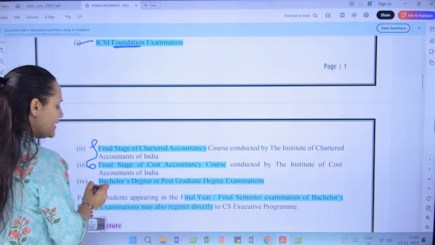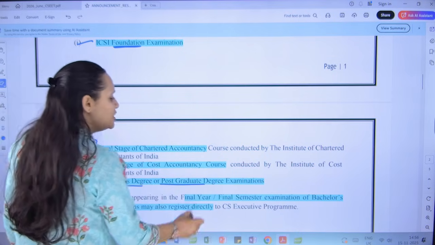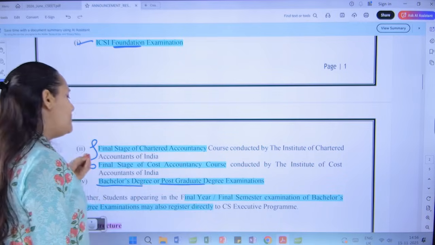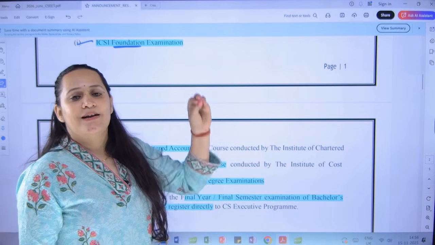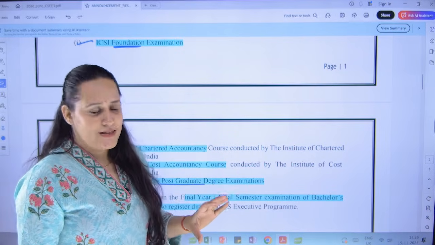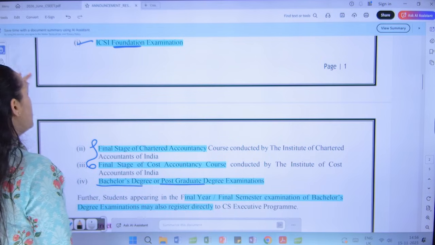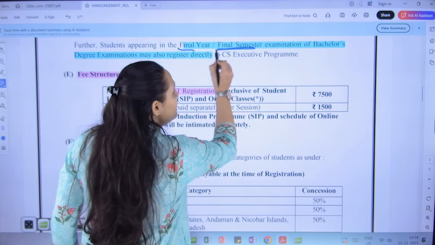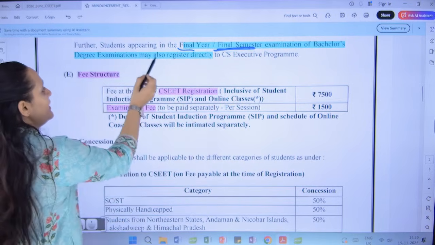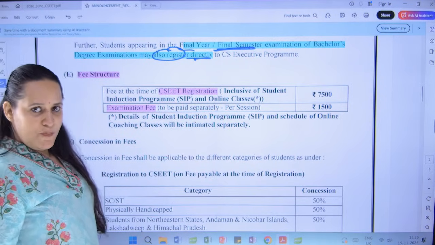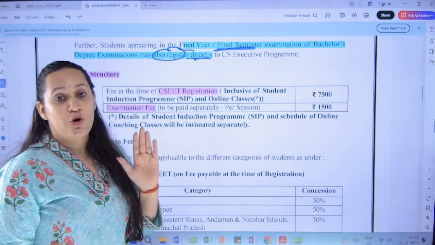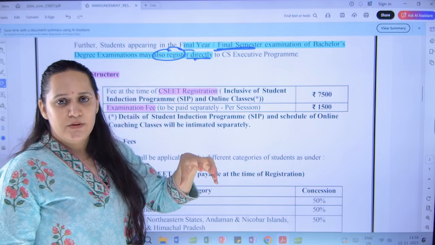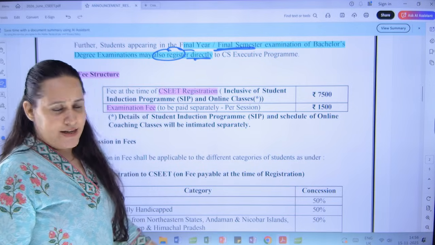Or if you are a student who has completed any bachelor's degree or any postgraduate degree in any form, whether it is arts, commerce, science, does not matter. If you have a bachelor's degree or a postgraduate degree, you can directly apply for CS Executive without appearing for CSEET. The new change that they have brought with respect to this is, even the students who are still in the final year, in the final semester, even they will be able to directly register for the CS Executive program. Earlier, only when you had the degree certificate in your hand, you were eligible for CS Executive. Now they have given an exemption that if you are in the final semester, you can directly write CS Executive.